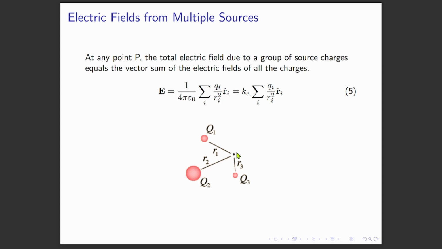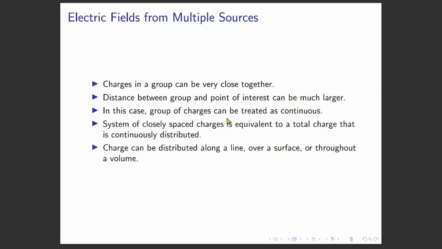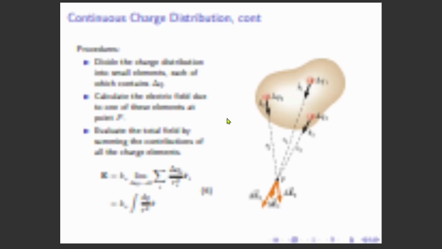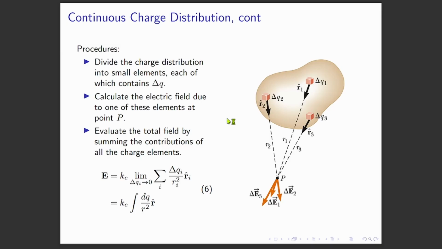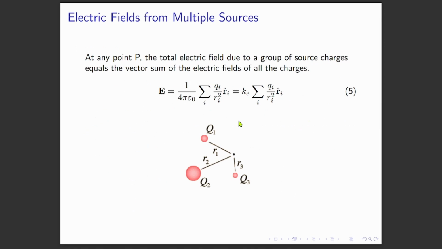As you can identify here, we have the r cap specifying the direction of each contribution of the electric field contributed by each charge. So you can always read these together. Now, equation 5, the equation with the summation just now, basically applies for a discrete system of charges. Let's say I have 100 point charges, then I can use equation 5.